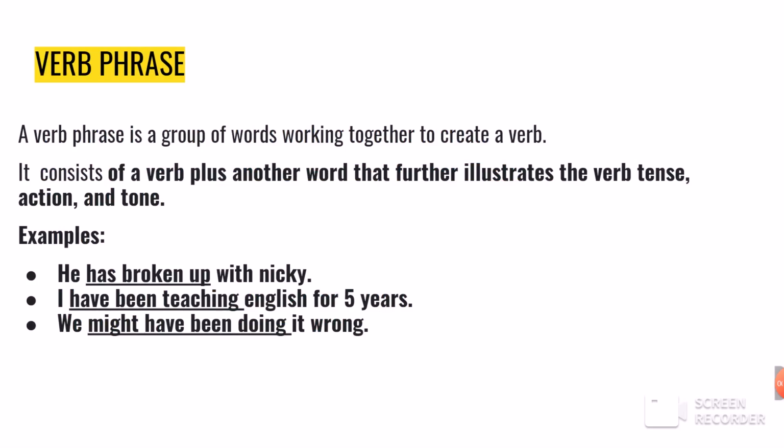Verb phrase. A verb phrase is a group of words working together to create a verb. It consists of a verb plus another word that further illustrates the verb tense, action, and tone. Examples: he has broken up with Nikki. I have been teaching English for 5 years. We might have been doing it wrong.